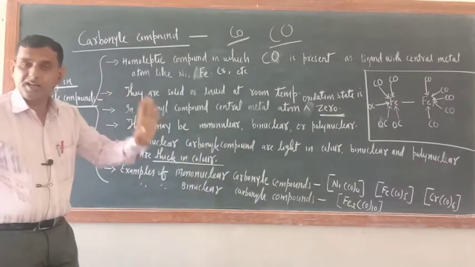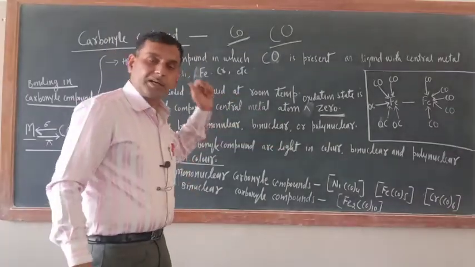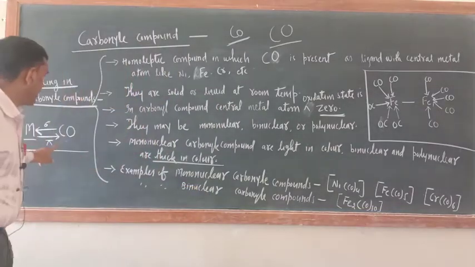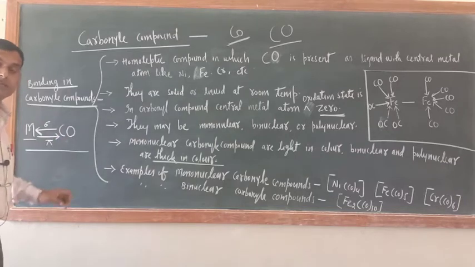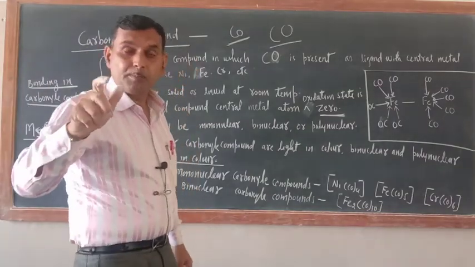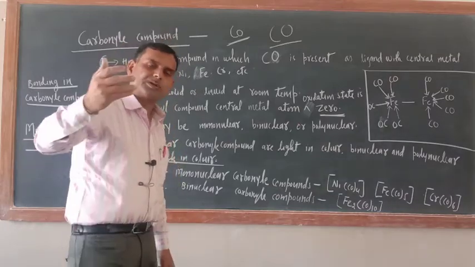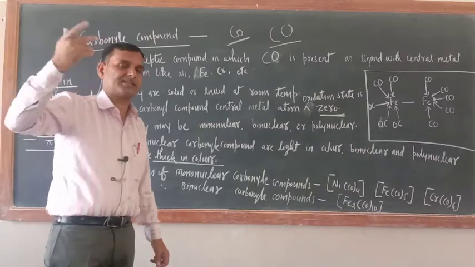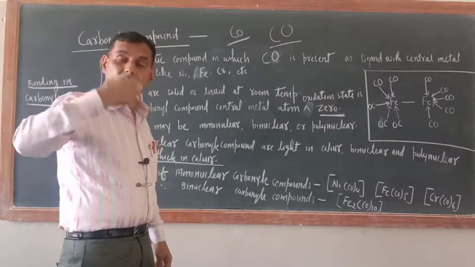Generally, what is there in a coordination compound? The ligand is donating a pair of electrons to the central metal atom. But in a carbonyl compound, in addition to the donation of electrons by the ligand, the central metal atom is also donating a pair of electrons to the ligand CO. That is why carbonyl compounds are so special. I hope that you are getting my point. Why are carbonyl compounds so stable, or so special? The most important thing is their extra stability. They are more stable as compared to other coordination compounds.